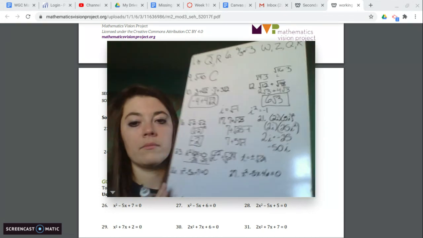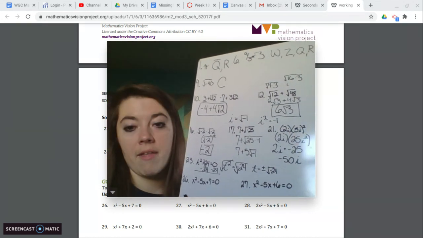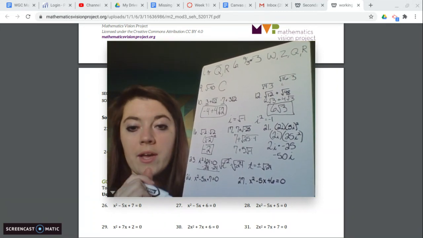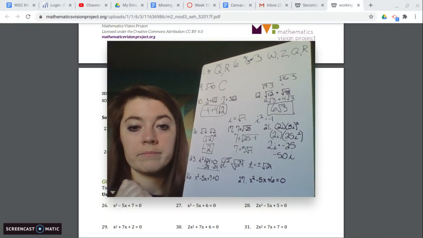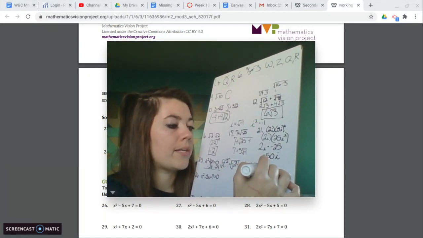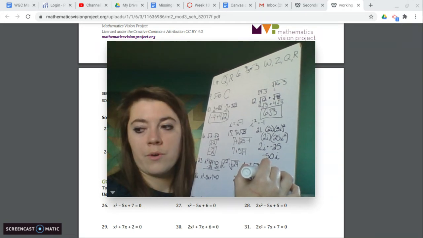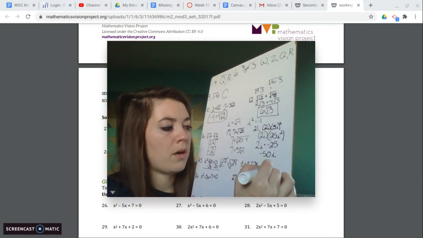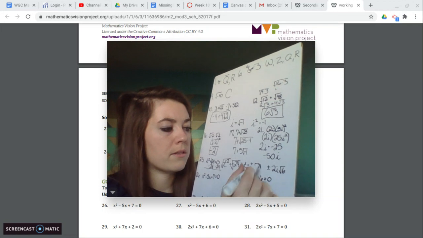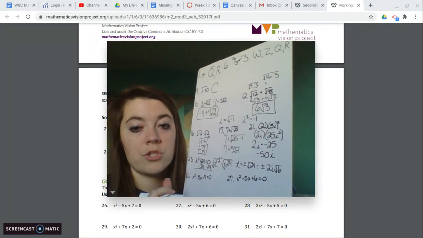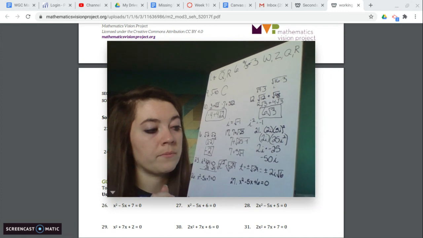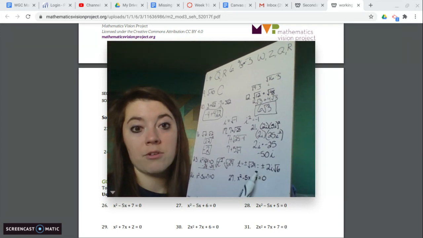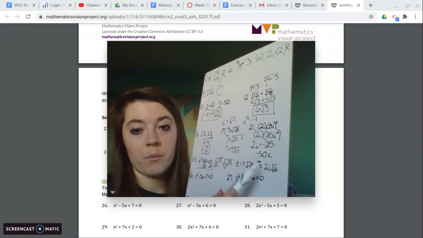Now, -24. How are we going to simplify this? Well, we know we're going to have an i because there's the negative under there. Now, is there a perfect square that goes into 24? Yes, 4. So we're going to have plus or minus 2i root 6. So t equals plus or minus 2i root 6. So just like with the number, we bring the i out to the front of the square root. We don't want to put it behind it. We want to have it out to the front, okay?